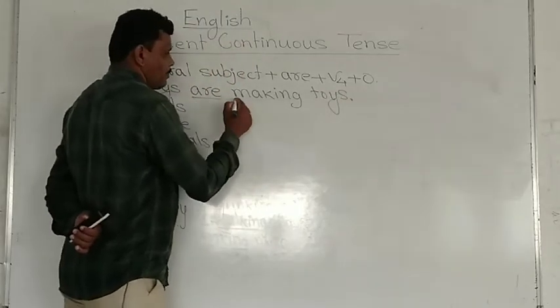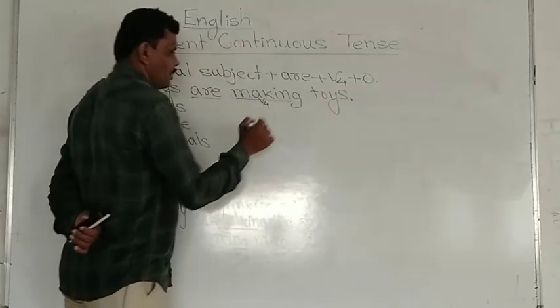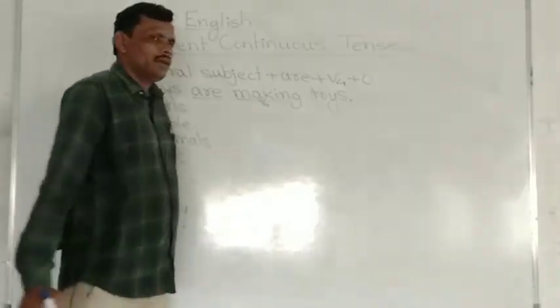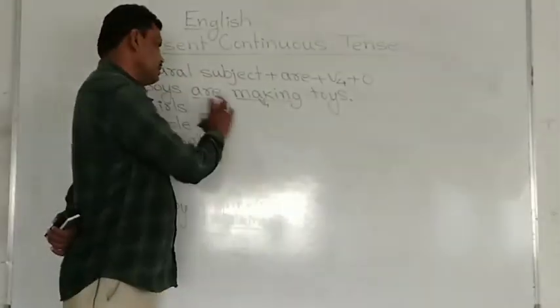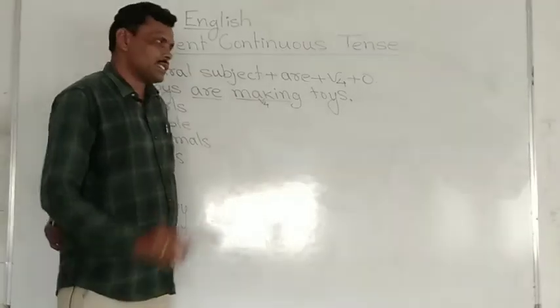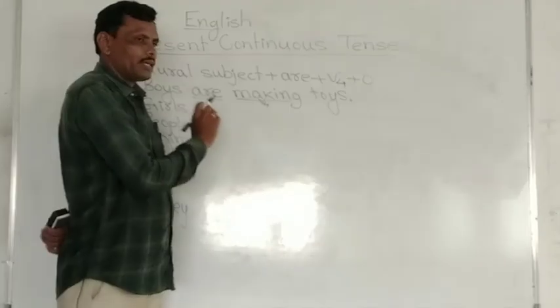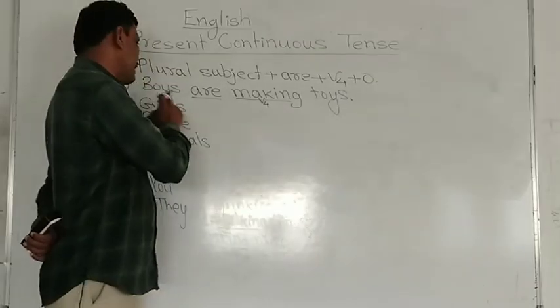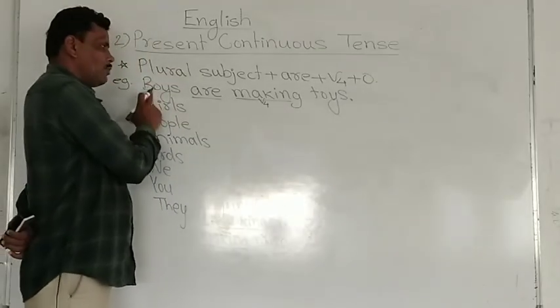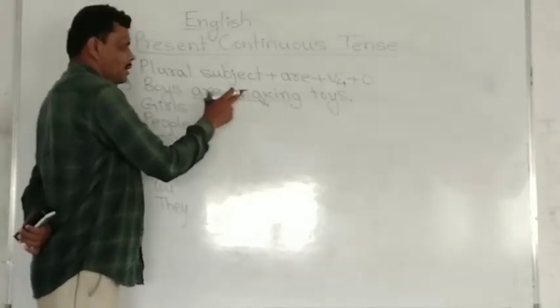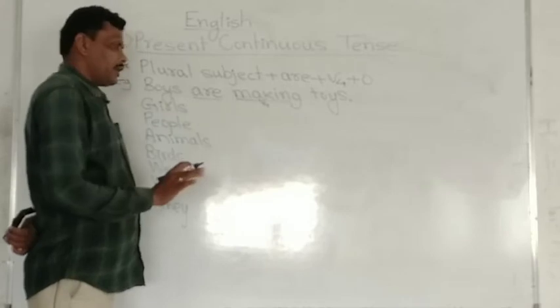Are is an auxiliary verb and making is V4. Are shows present time and making shows continuous action. This is present continuous tense. The action is going on at the time of speaking. We are speaking about boys and boys are making the action, like are making toys.